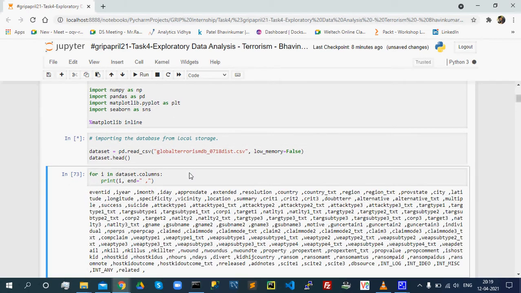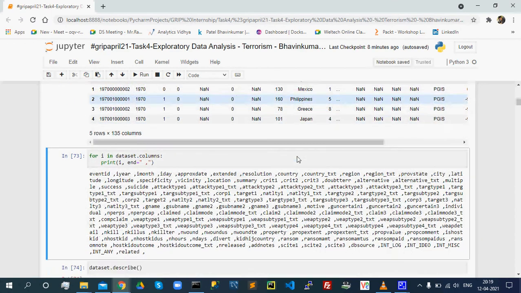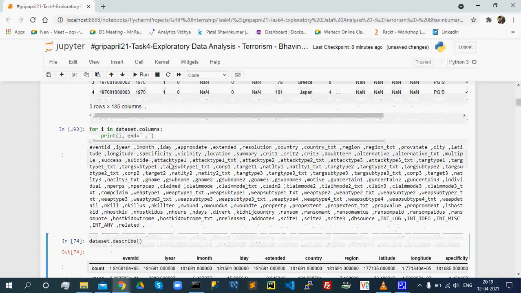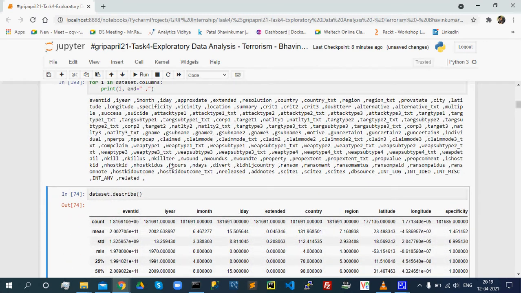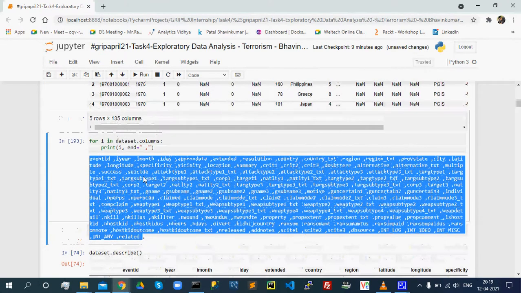I have imported the local database with low memory equal to false, because the database has lots of data in it. Now I have separated the comma separated file using this for loop. As you can see, I have displayed all of the columns which are derived from this dataset.